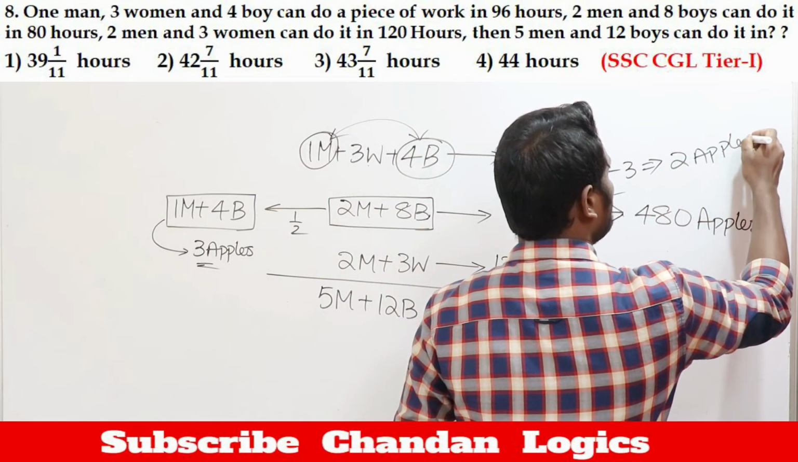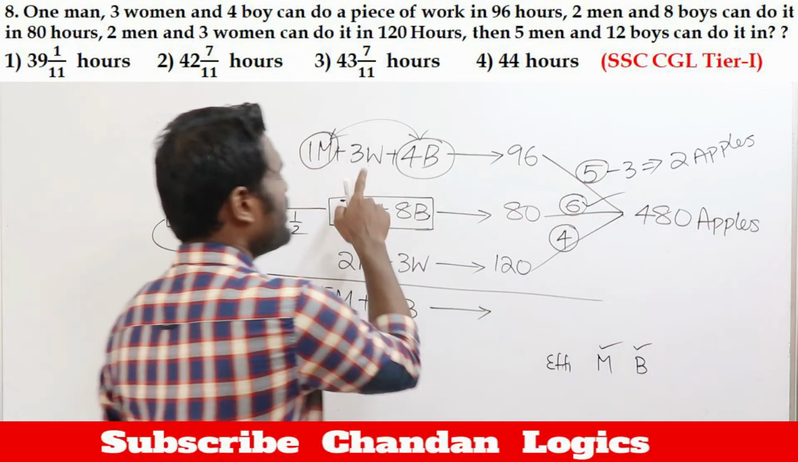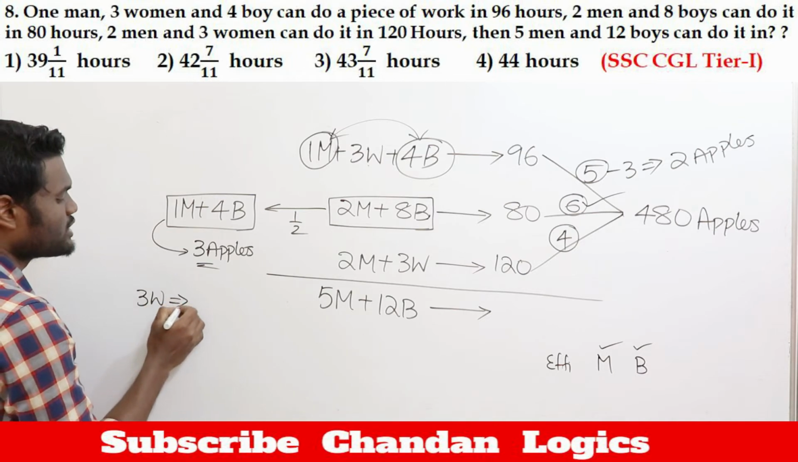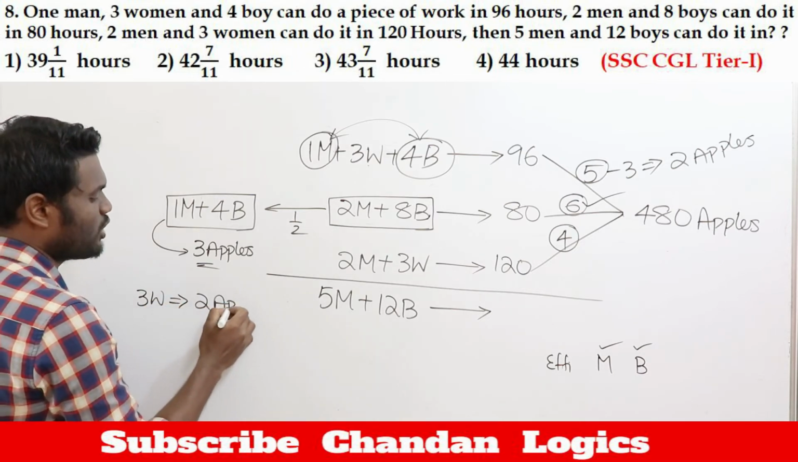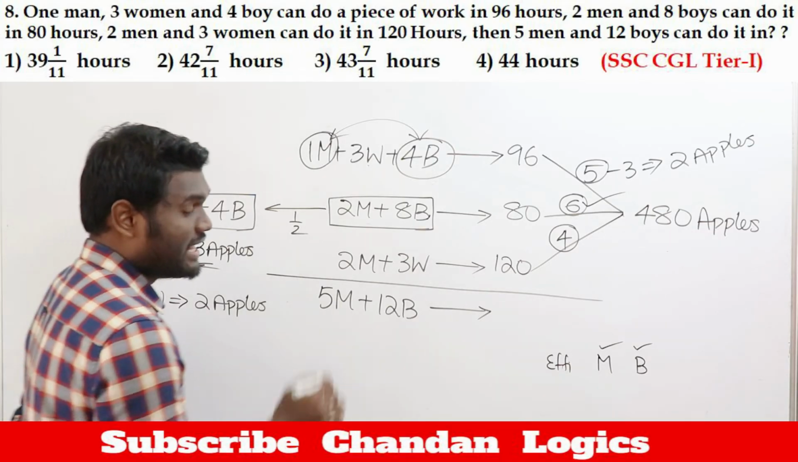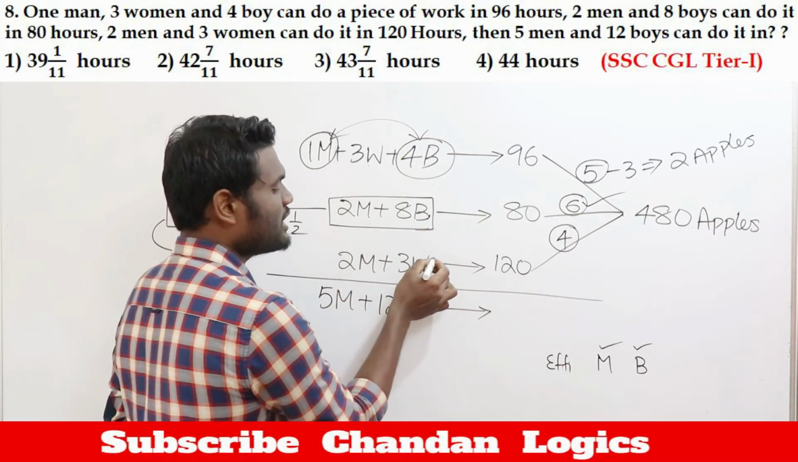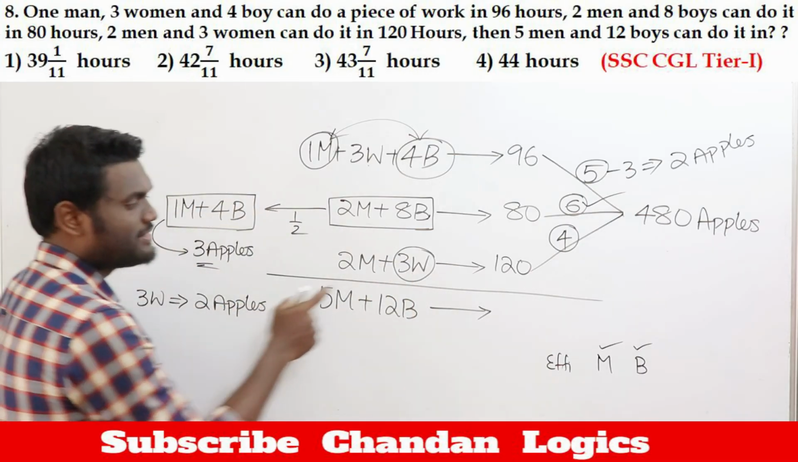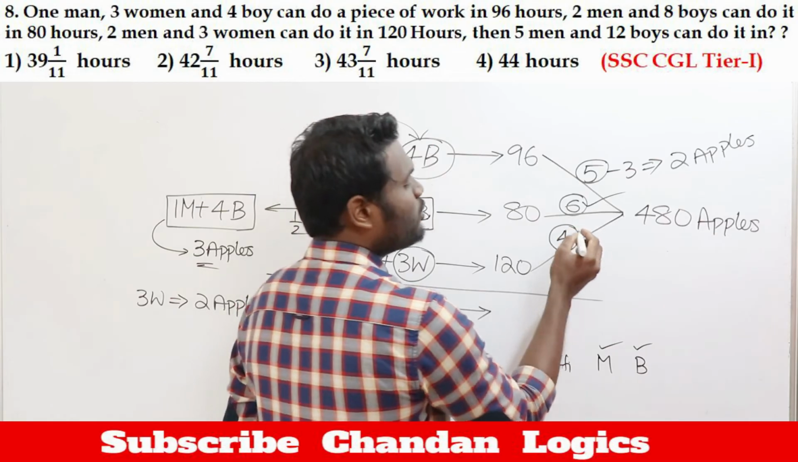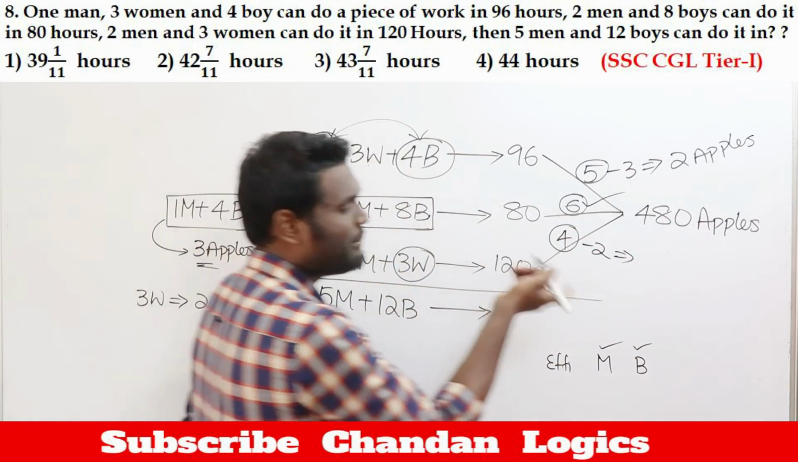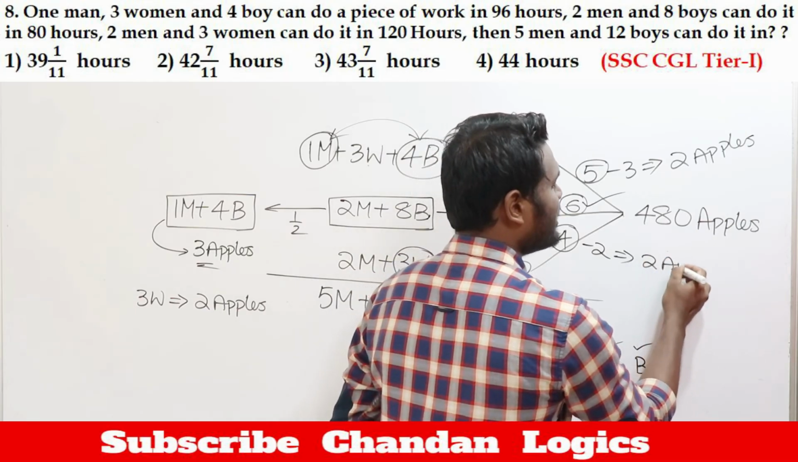Now these 2 apples, who is going to eat? These 2 apples are going to be eaten by the 3 women. So 3 women will eat 2 apples. Yes or no? Now if you observe here, in this equation you have 3 women, and you know that 3 women will eat 2 apples. Out of 4 apples, 2 apples are going to be consumed by 3 women. Then the remaining apples are nothing but 2 apples.